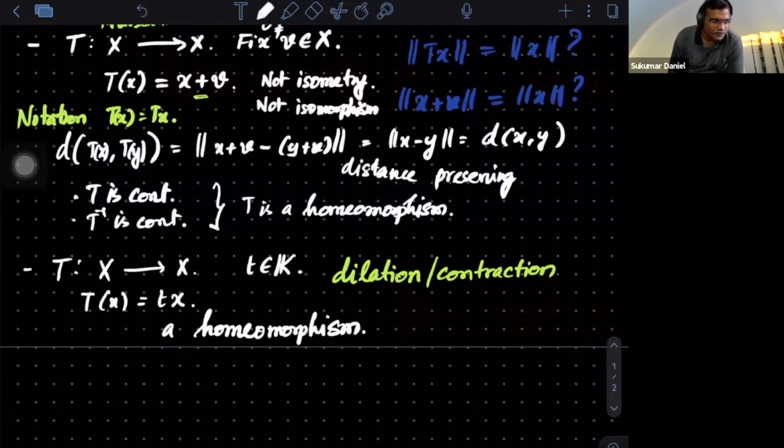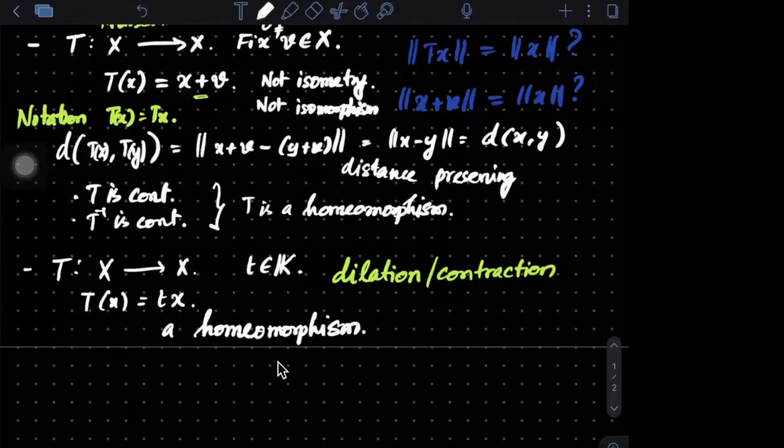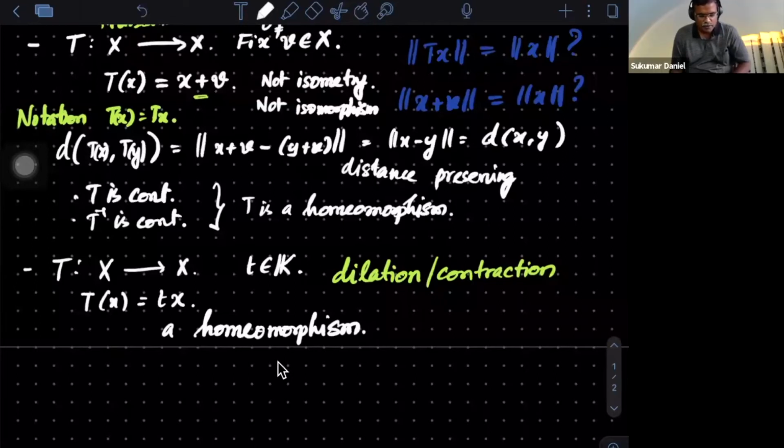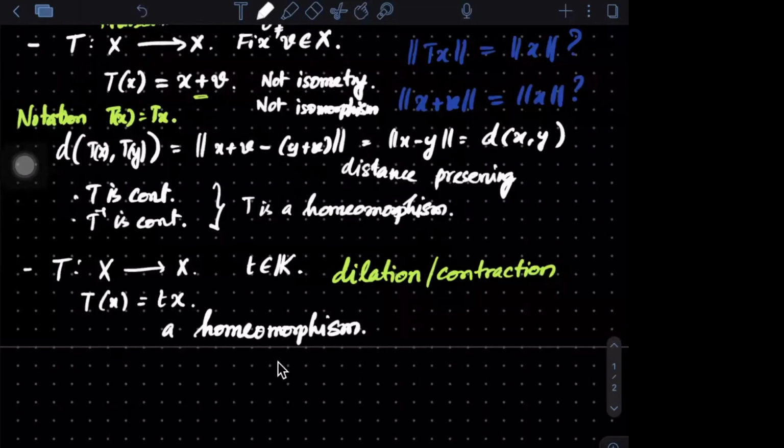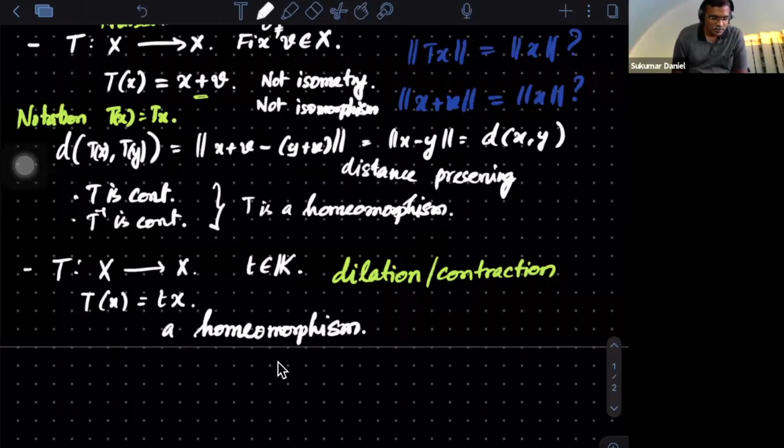Good. If you have done metric spaces also, you will be able to do it. Good, Sujana. It should be open. Yeah, so it takes open sets to open sets. What about closed sets? I don't remember. It also does that. Okay. So it takes open sets to open sets. It takes closed sets to closed sets.